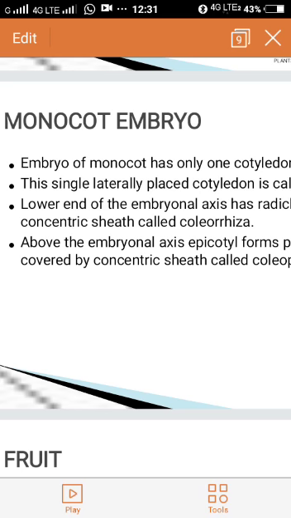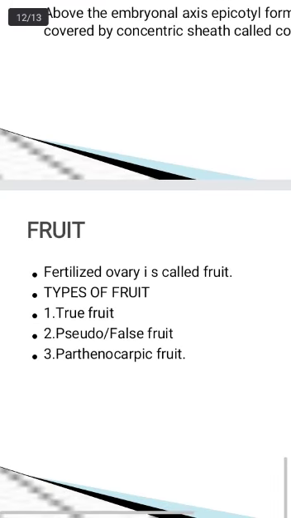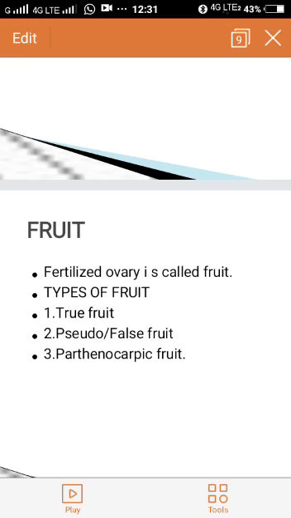So first endosperm development followed by embryo development. Now next one is about fruit. What is a fruit after fertilization? The fertilized ovary is called fruit. And you have studied last year, the wall of the fruit is called a pericarp, outer layer is epicarp, middle is mesocarp, inner one is endocarp.